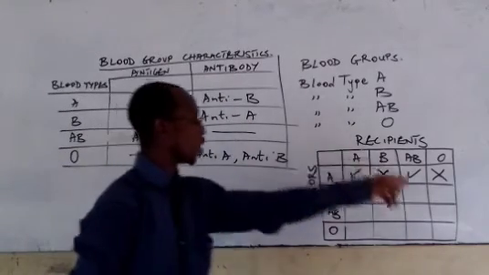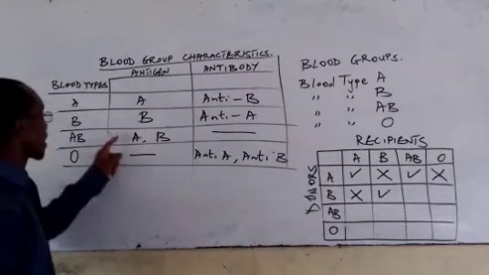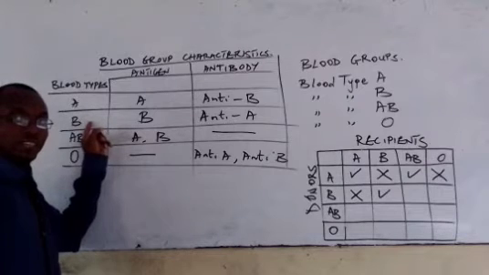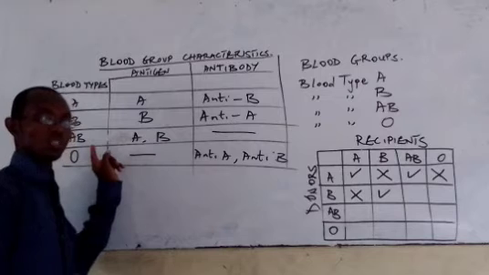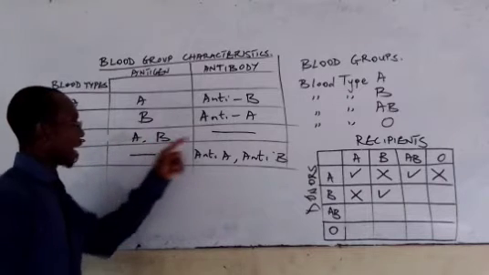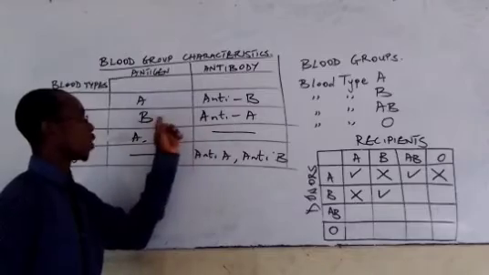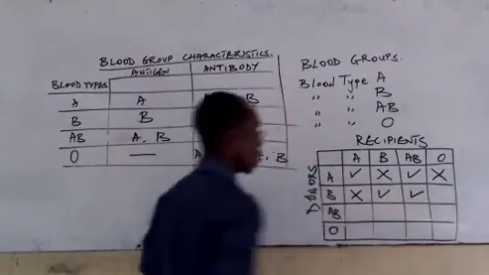And then the next one, B can also donate to AB, because AB has antigen B, like the blood group B. Since AB does not have any antibody, it is possible for the blood group B to donate blood to AB. So this is also possible.